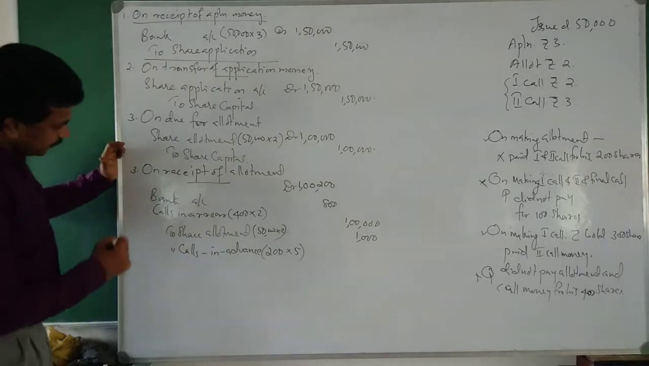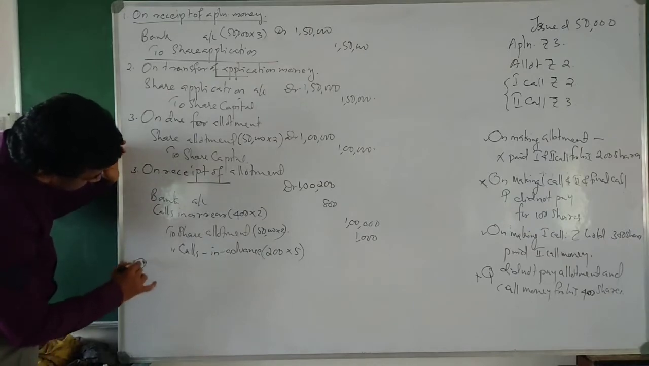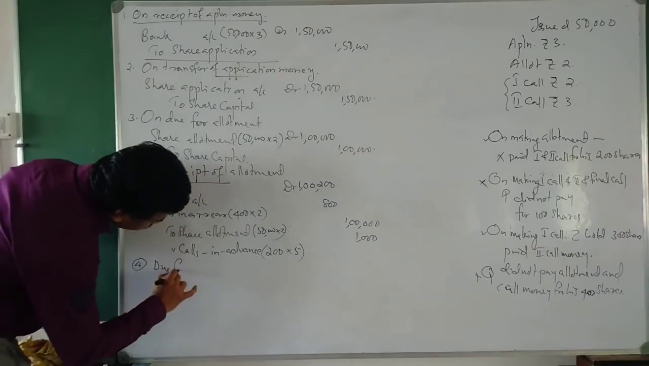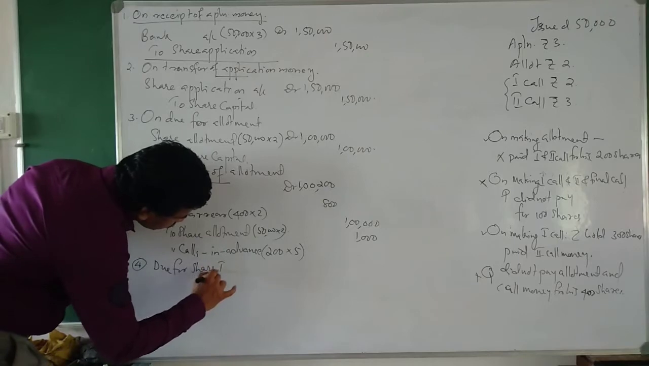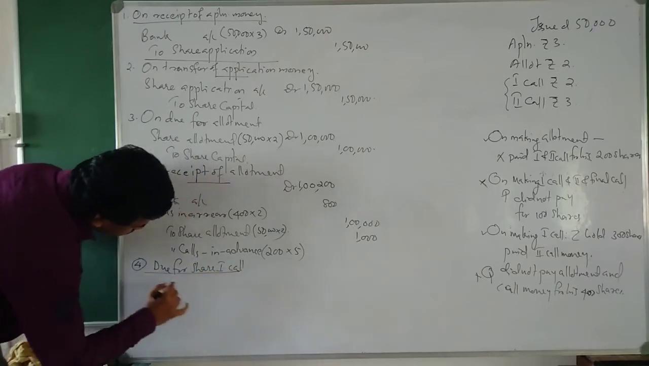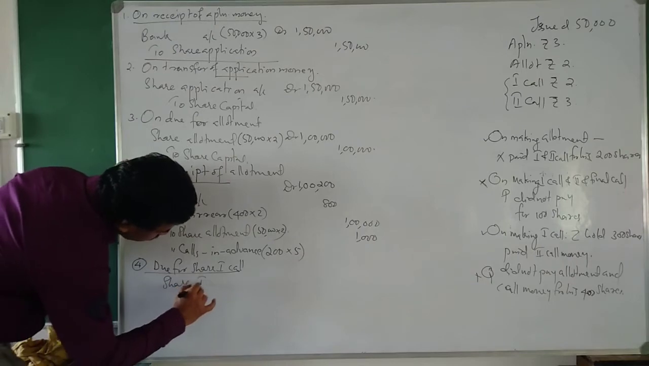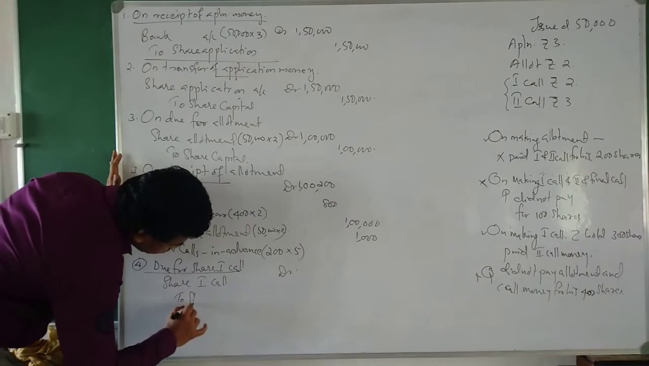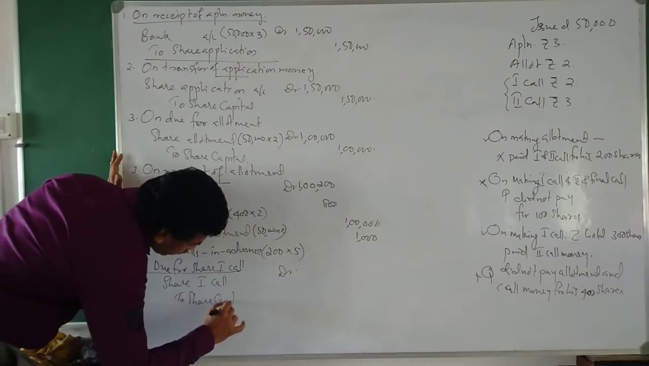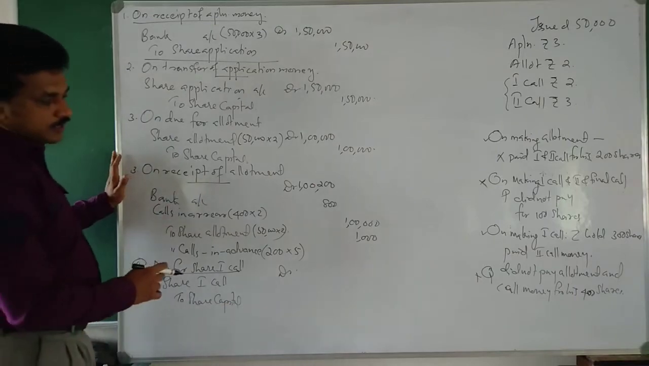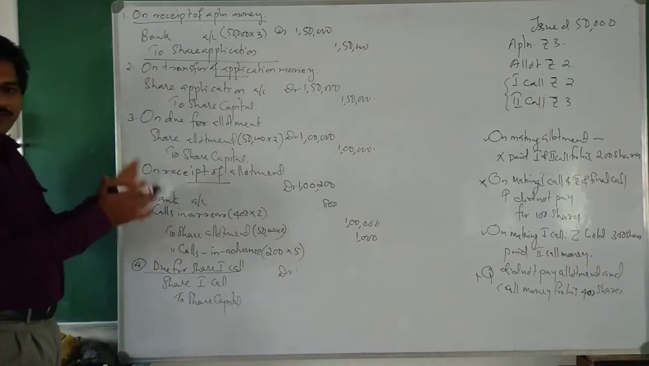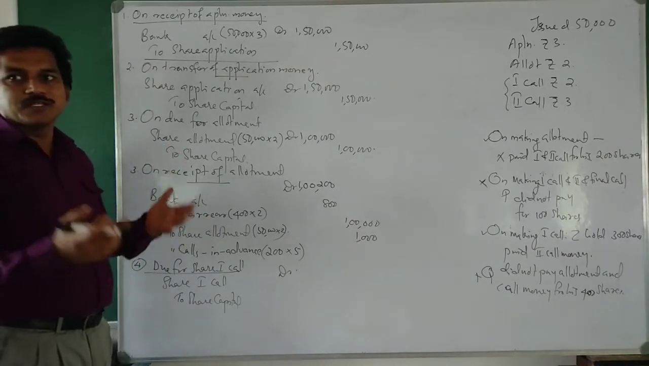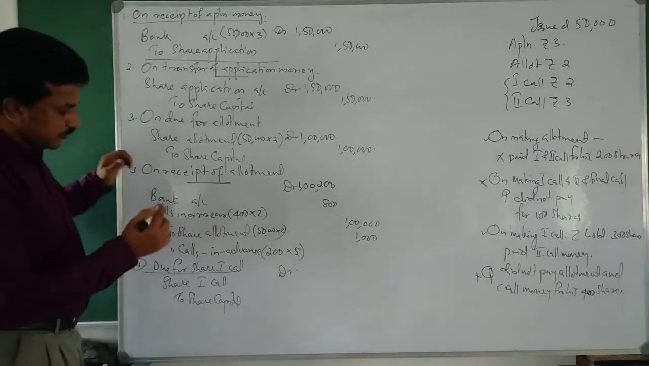Clear? Now, the fourth journal entry, due for first call. What is the journal entry? Share first call debtor to share capital. How much? Here we have to take the full amount, because we will not adjust any arrear or advance amount in the due entry, because we don't know at this time whether there will be arrear or advance. So we can write the full amount.